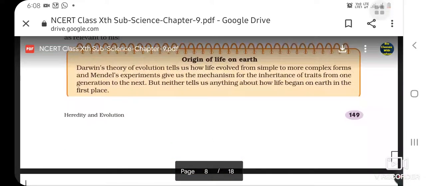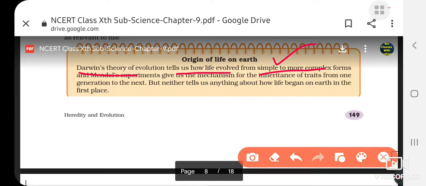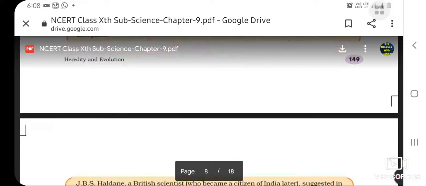Now we will discuss the origin of life on earth, like how life must have evolved on this earth. So Darwin's theory of evolution tells us how life evolved from simple to complex form, and Mendel's experiment tells us the mechanism for the inheritance of traits. That means how the characteristics or traits transfer from parents to children, or how they go from one generation to another.